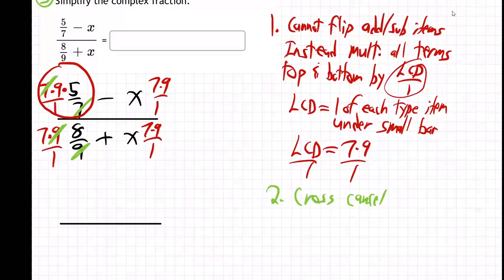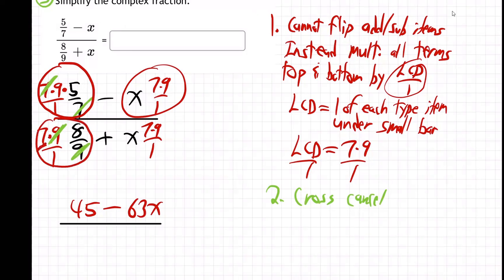Well, 5 times 9, 45. Minus, what's left in this vicinity? 7 times 9, which is 63x. That 1 underneath doesn't do anything. What's left in this vicinity? 7 times 8, 56. Dividing by 1 doesn't do anything. Plus, what's left in this vicinity? 7 times 9, 63x. Again, the 1 doesn't do anything. Okay, so there we go. That's much, much nicer. Now, can we do any more? Well, yes and no.